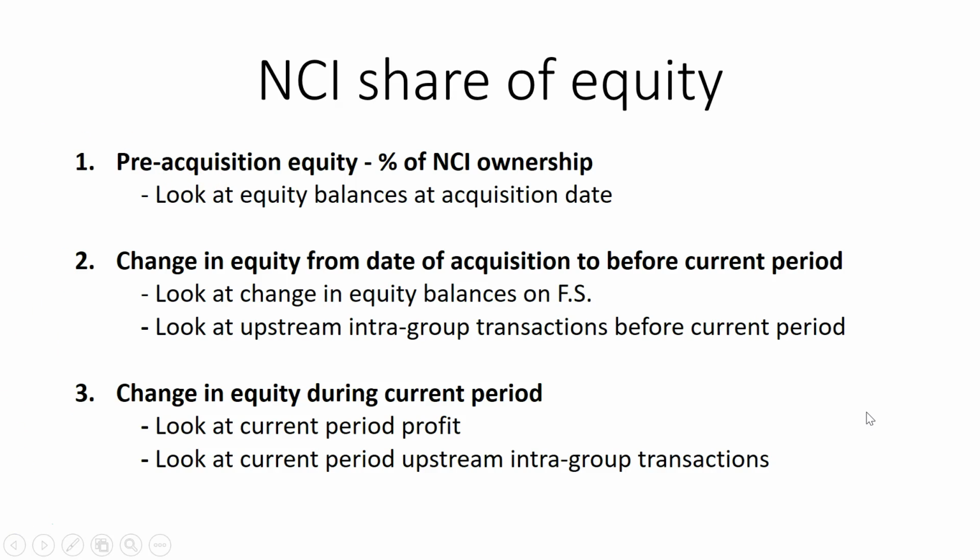The reason we look at upstream intragroup transactions only is this: if the subsidiary sold an item of plant to the parent and it had a carrying amount of $200,000, but they sold it for $250,000, the subsidiary would receive $250,000 in cash, and they would lose that asset worth $200,000. So they've lost $200,000 worth of assets, but they've gained $250,000 worth of assets, so their net equity increases.